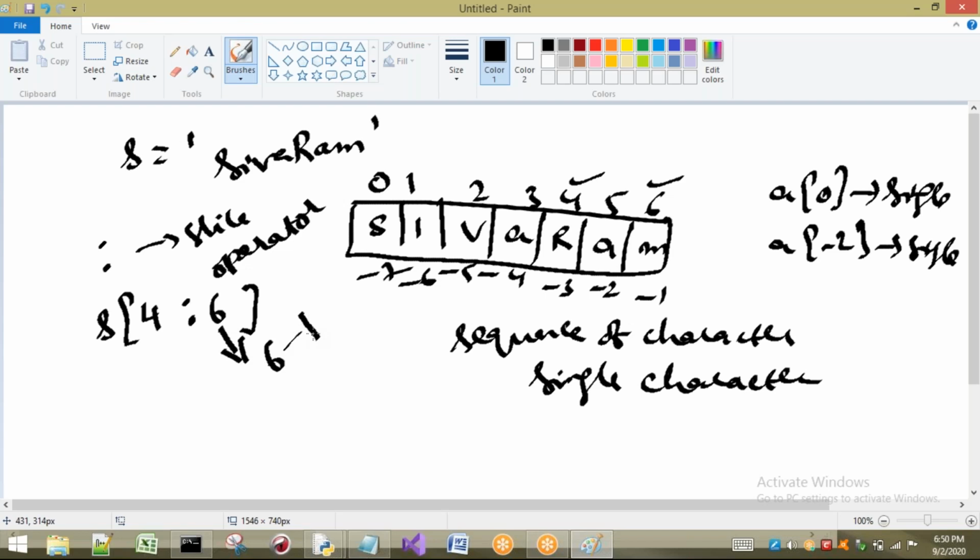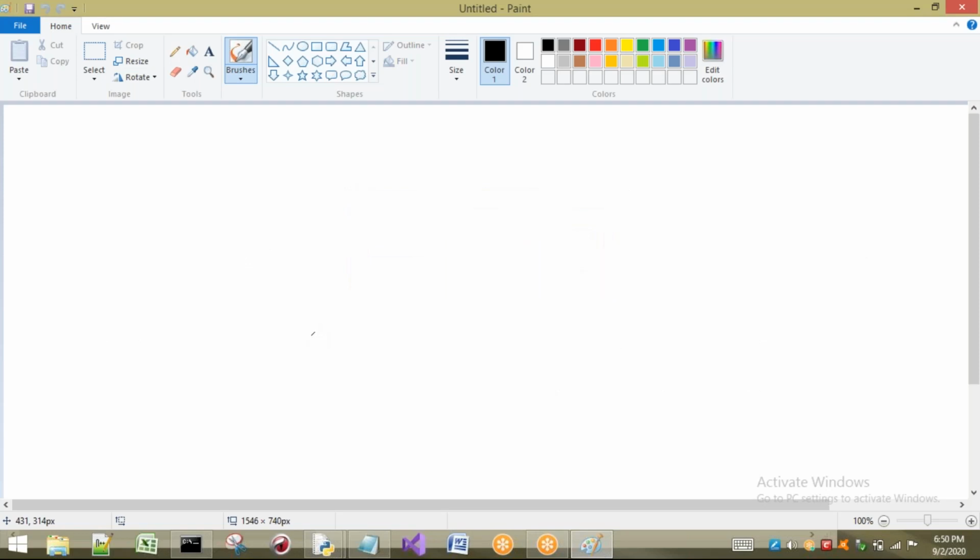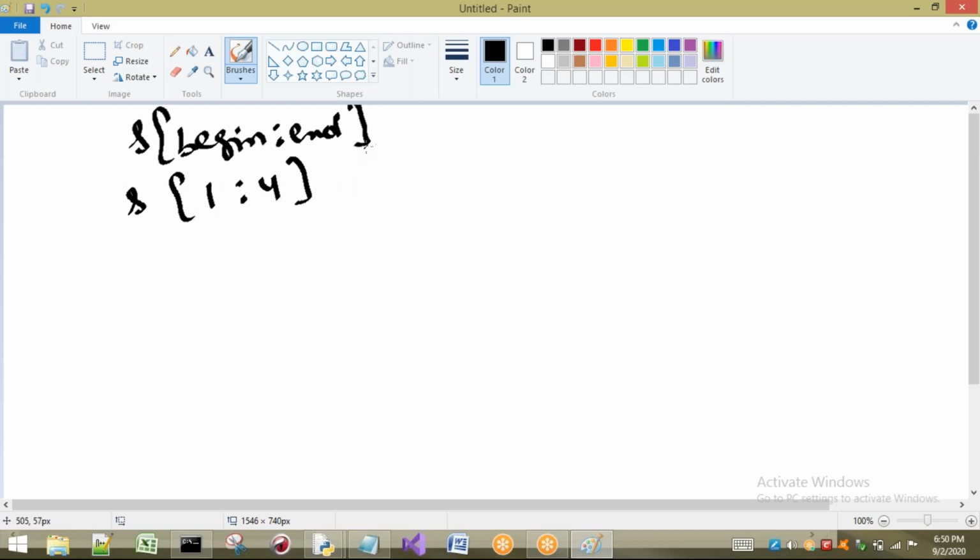Okay, now I will explain about this slice operator. So for slice operator, first I will give you only two things: begin and end. Let us consider 1 to 4. Here always the output will be, very important to understand, from begin to n minus 1. Begin to what? N minus 1. Right, this is the first one.